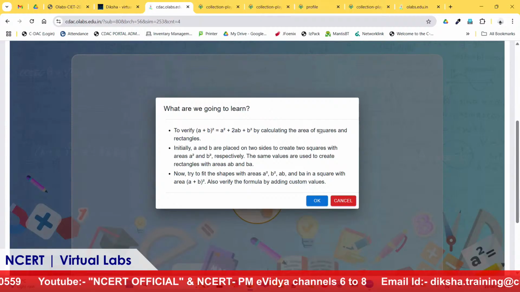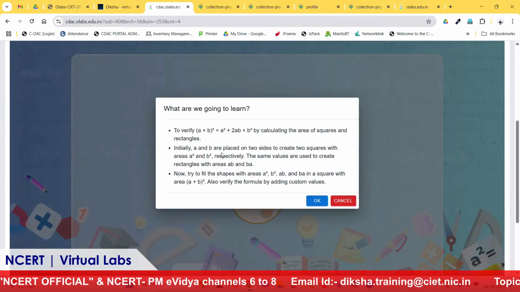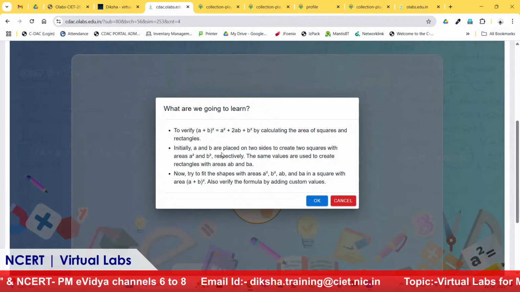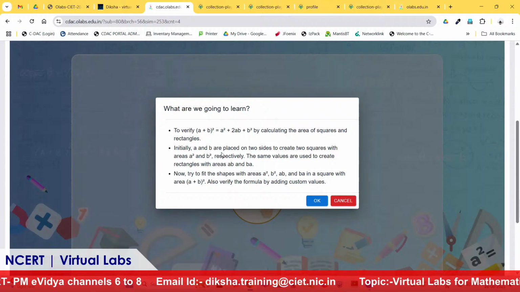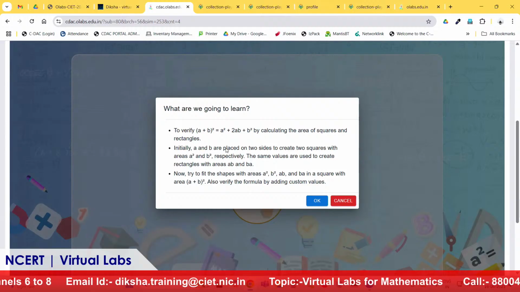We have to calculate the number of squares and rectangles. Initially, we will be creating two squares, and then we are creating two rectangles, and then we are trying to club them together to create a shape which then proves that A plus B whole square is equal to A square plus 2AB plus B square, right?